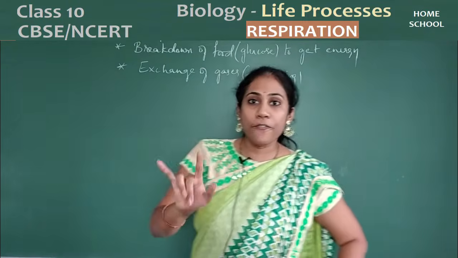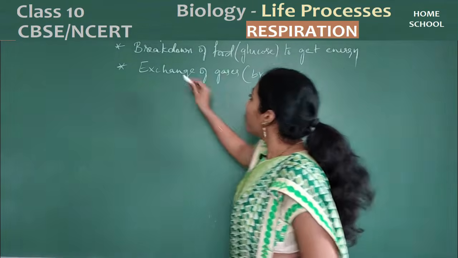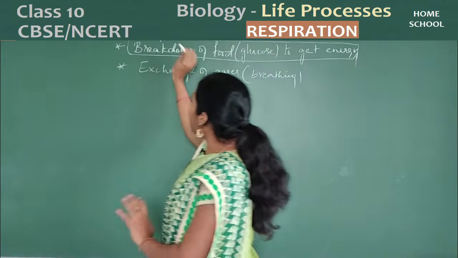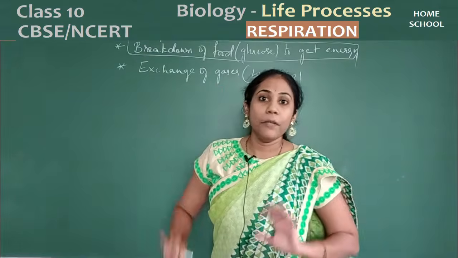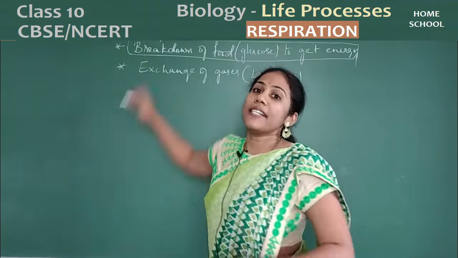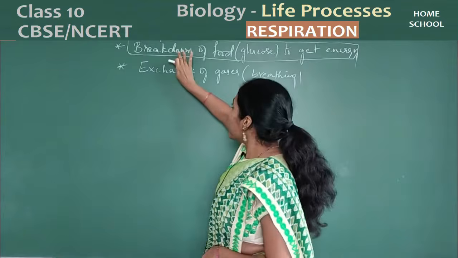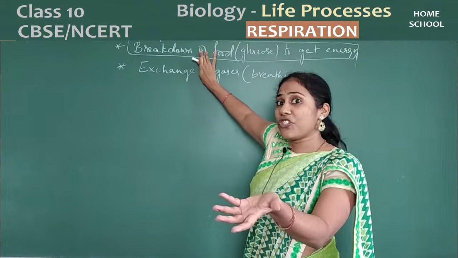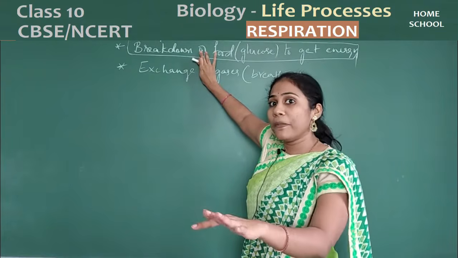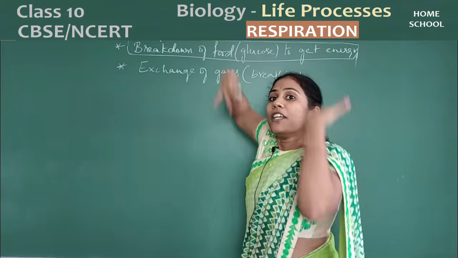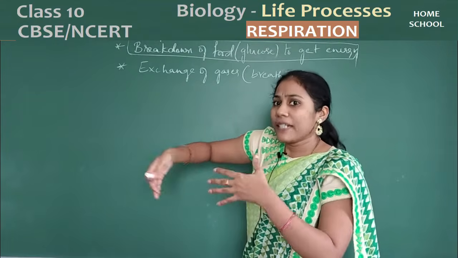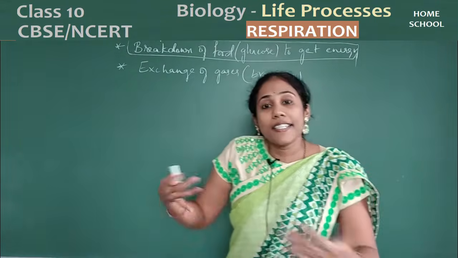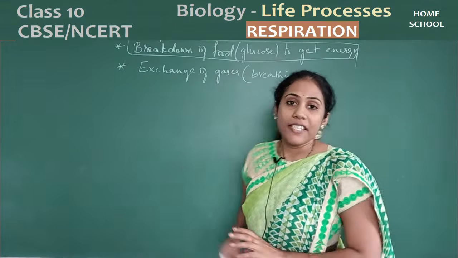So first and foremost, what are we going to discuss? We are going to discuss this part. This part of the chapter is very, very important. Actually, that itself is called respiration. For respiration to occur, we want oxygen. And after the respiration reaction, carbon dioxide is the byproduct. So oxygen should enter, carbon dioxide should come out. It happens in a particular mechanism. Certain organs are involved in it, right? That itself we call breathing. That also we will discuss.